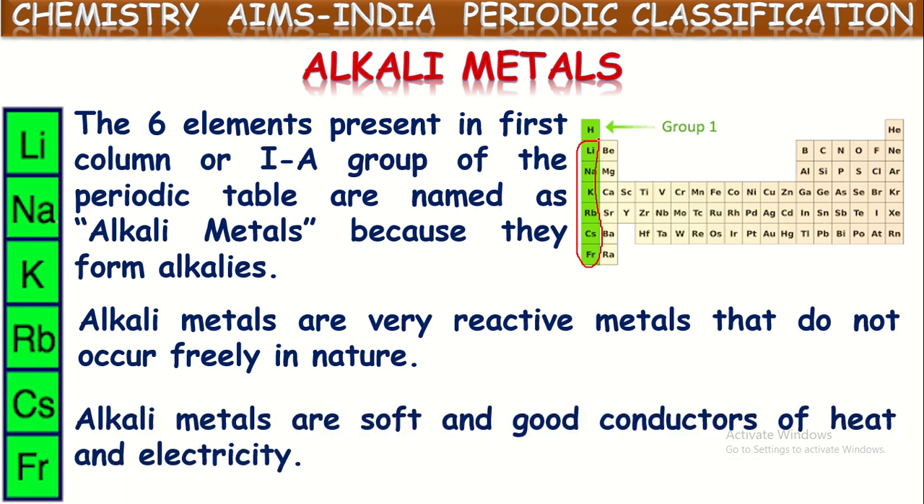Alkali metals are soft and good conductors of heat and electricity. They exhibit most of the properties of metals, but they are not very hard. They are soft metals, and can even be cut with a knife. They seem like soap, that soft they are. But the remaining properties are the same. They can conduct electricity, they lose electrons, and they show all metallic properties. Okay.